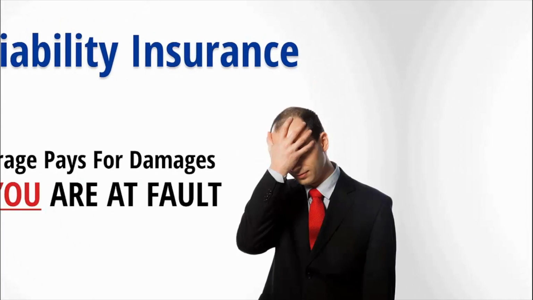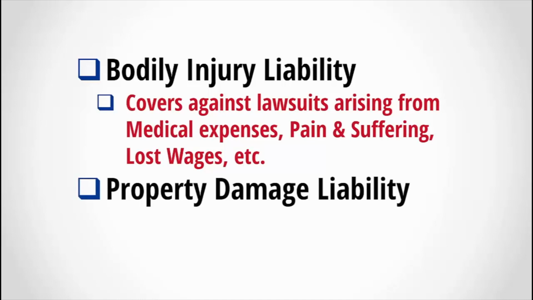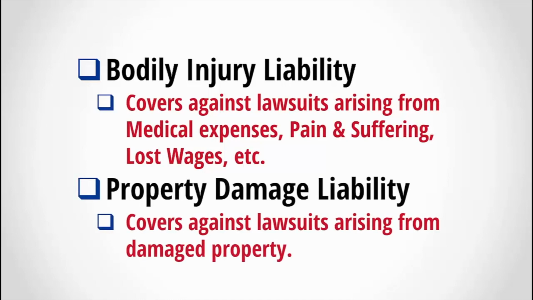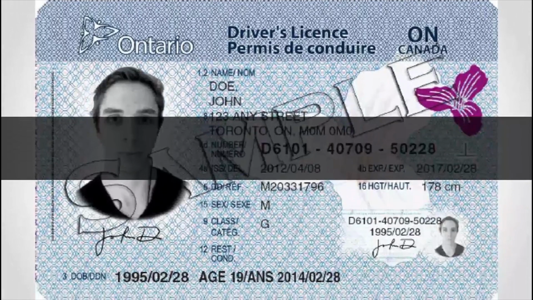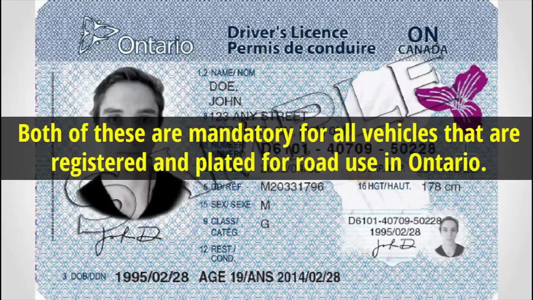Auto liability coverage falls into two categories. First, there's bodily injury liability. This provides coverage against lawsuits arising from medical expenses, pain and suffering, lost wages, and other special damages from an accident. The second category is property damage liability. This provides coverage against lawsuits arising from damaged property. Both of these are mandatory for all vehicles that are registered and plated for road use in Ontario.